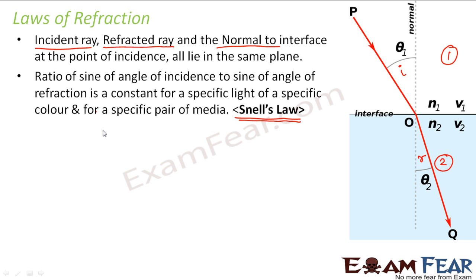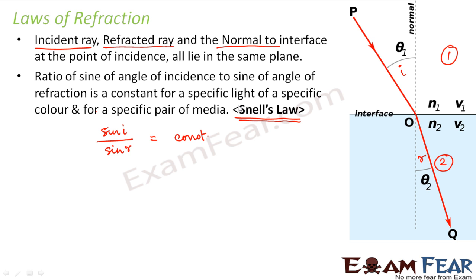So Snell's law states that the ratio of sine of angle of incidence to the sine of angle of refraction is a constant for a specific light of a specific color and for a specific pair of media.